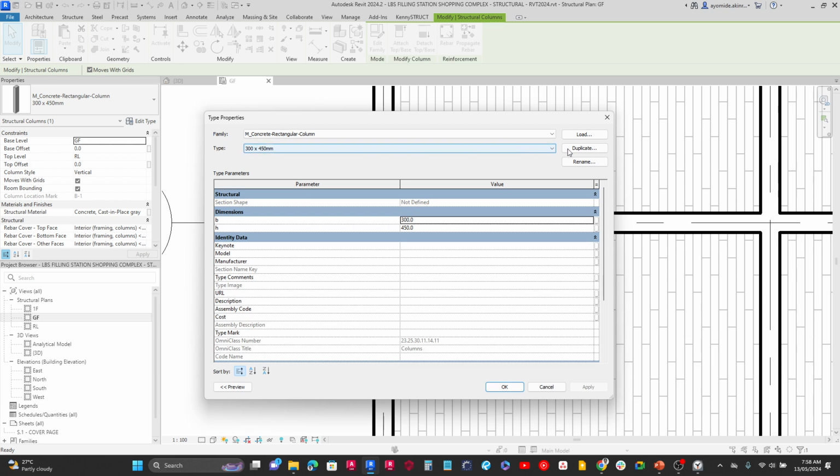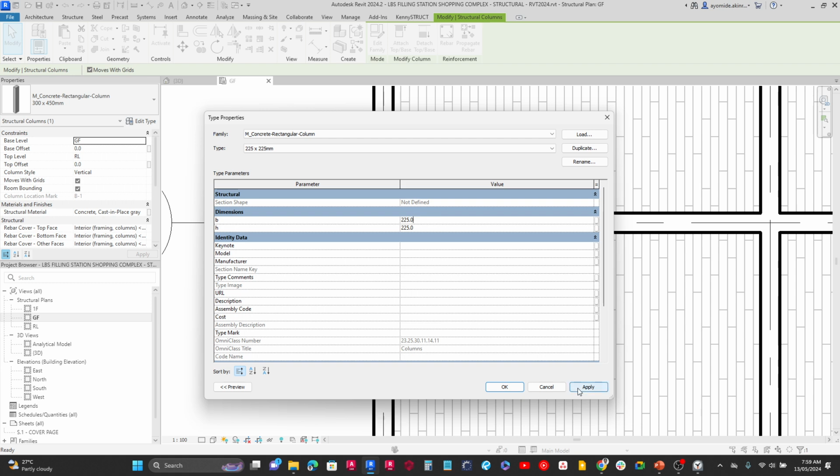To create a new type, I'm going to come over here and click on duplicate, and you are going to see this window pop up on your screen. So I'm going to call this a 225. Let's call this 225 by 225 mm column, and then I click OK. But just like you've guessed, that doesn't actually change the width or section of the column. We need to change the dimensions over here for the B and the H. So what I do is I come inside here and I change the breadth to 225 and I change the width here to 225 as well.